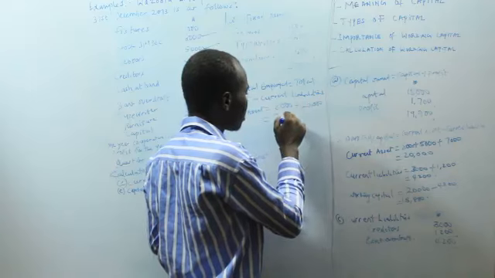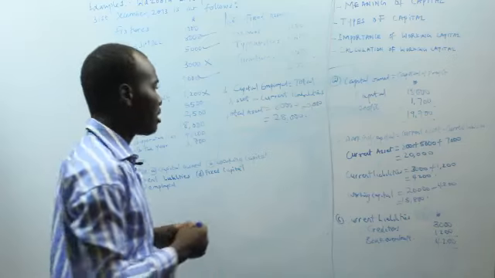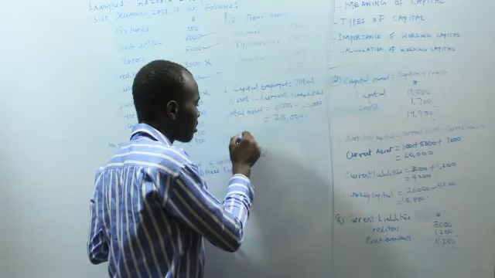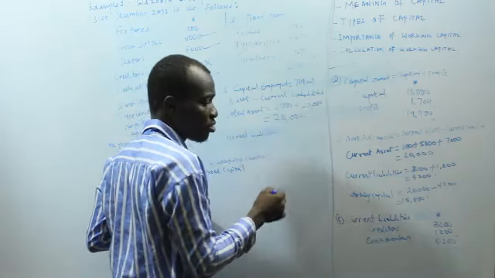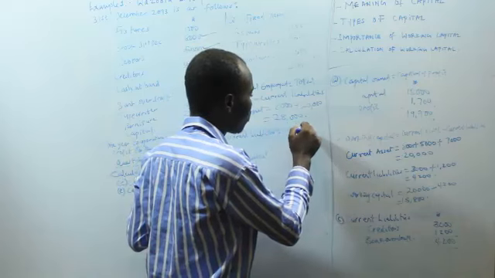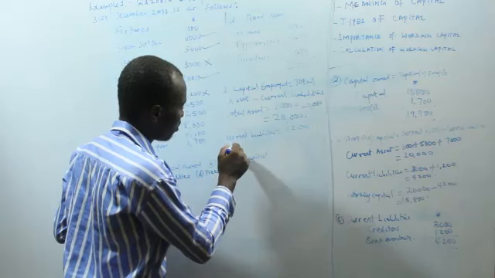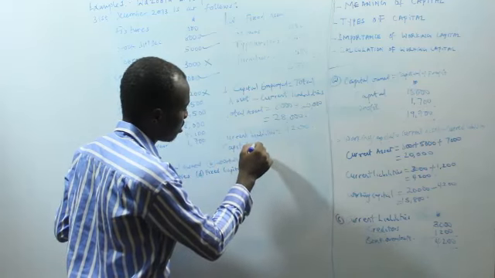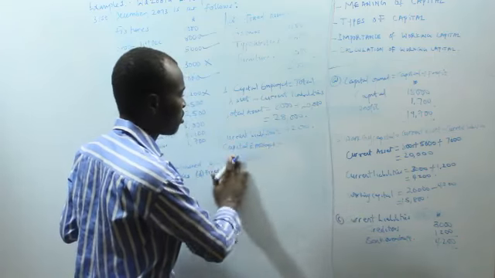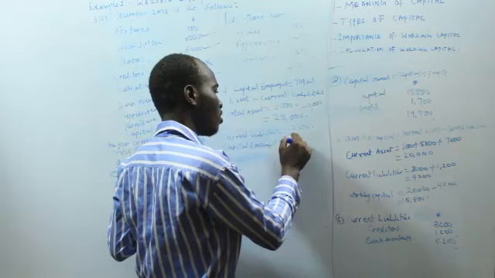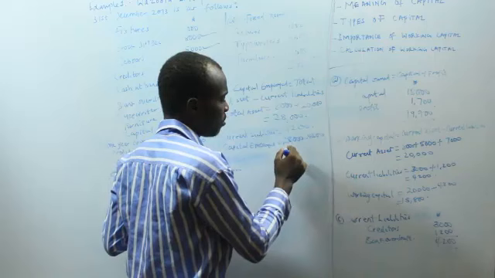And that can give us 28,000 naira as our total assets. So current liabilities is equals to 4,200. So that means capital employed will be equals to 28,000 minus 4,200. So we have